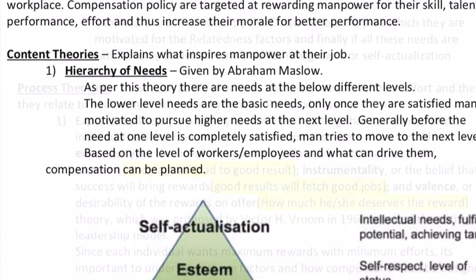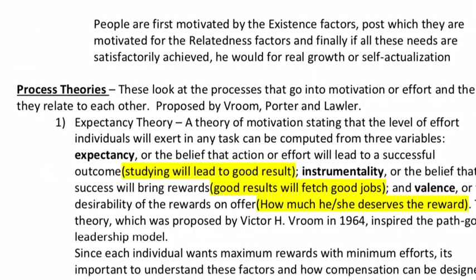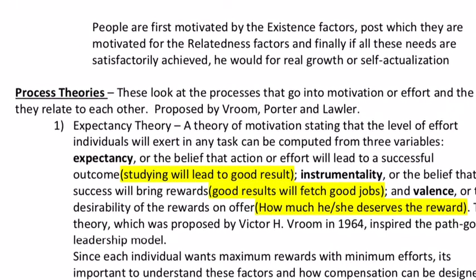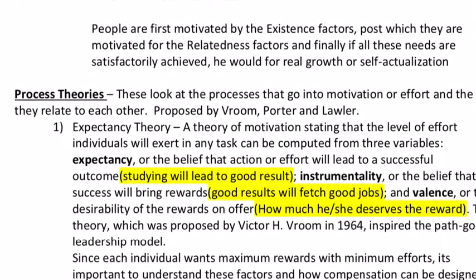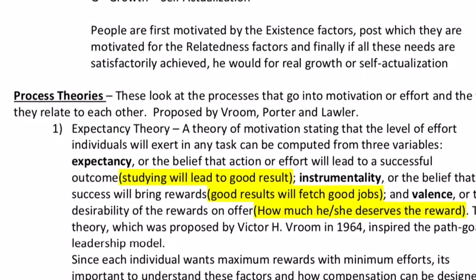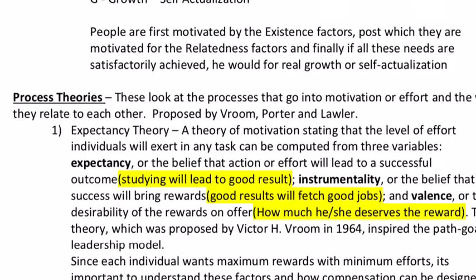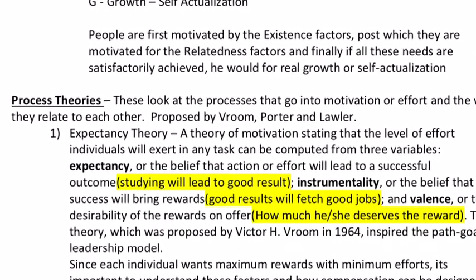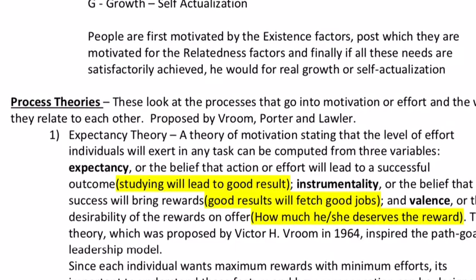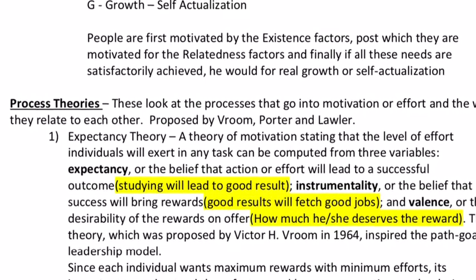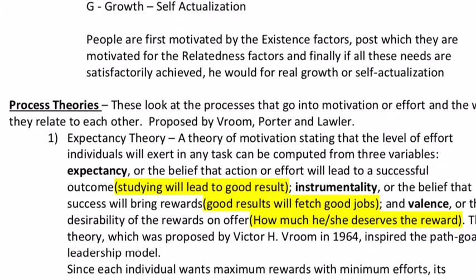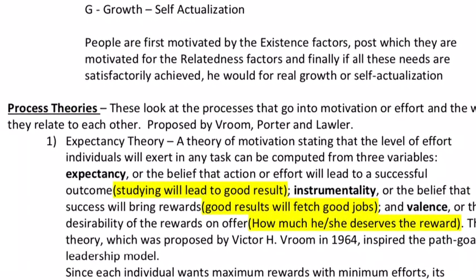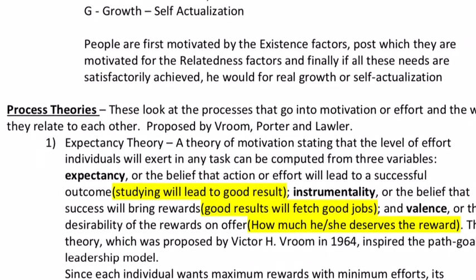Moving on, the next theory is called the ERG theory. This resembles Maslow's theory of needs. E stands for existence needs. That is, they relate to Maslow's bottom 2 levels of the pyramid, that is physiological and safety needs. R stands for relatedness, which is level 3 and 4 of Maslow's hierarchy of needs pyramid, that is social and esteem needs, and G stands for growth, relates to realizing one's potential or self-actualizing needs.